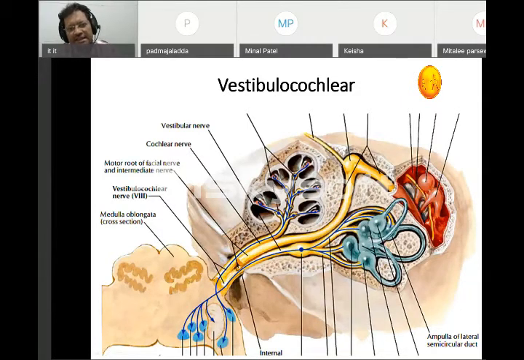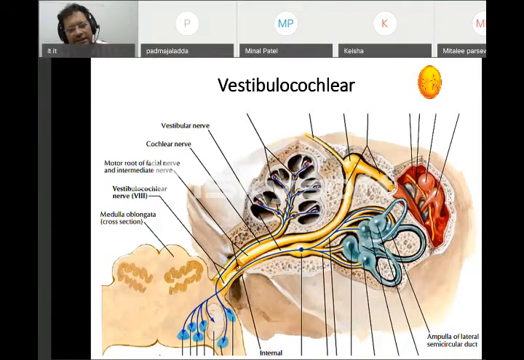Another important thing is that whenever sound comes from a certain direction, for example from the right side, it will first fall on the right ear and then on the left ear. There is a fraction of a second difference, and that is calculated at the level of the pons. So the vestibulocochlear nerve arises from the pons and has two components, vestibular and cochlear.